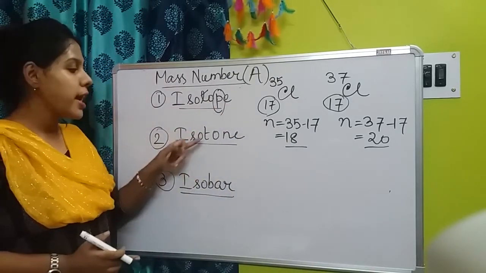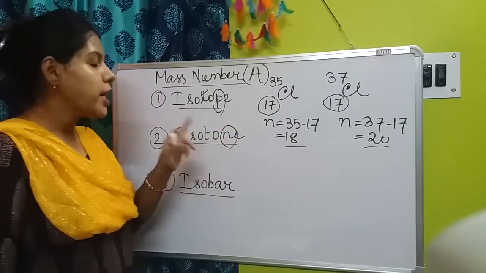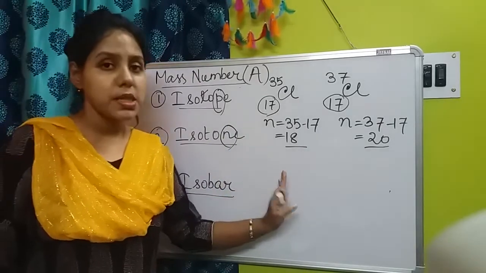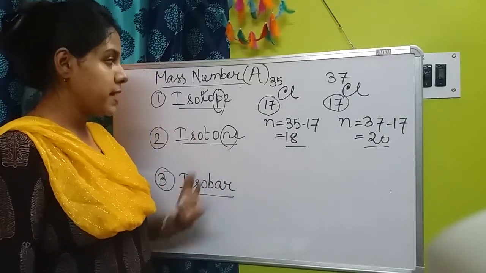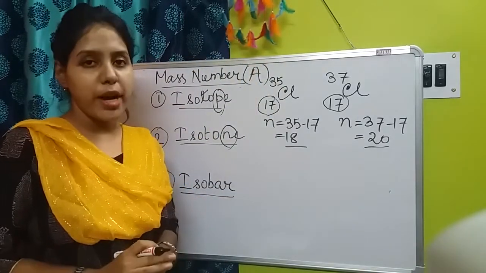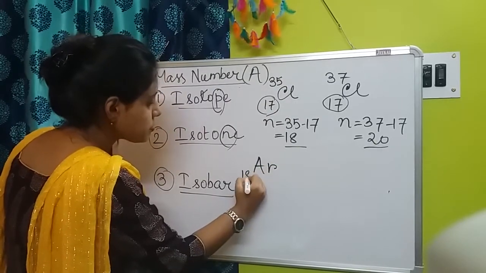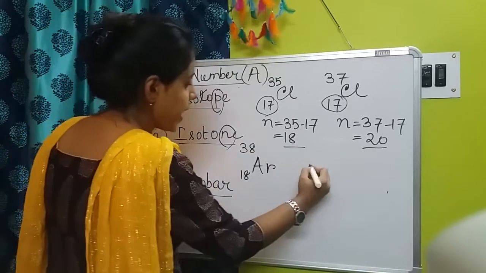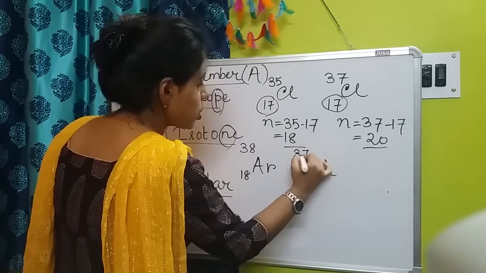Similarly, come to the next one. Here isotone containing N for neutron. So for both the atoms, which number will be same? Neutron number will be same, and the other things, that is the proton number and the mass number will be different. Okay, so just two examples. Argon 18-38 and chlorine 17-37.